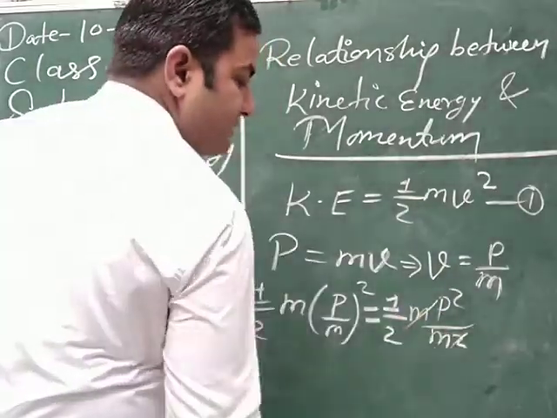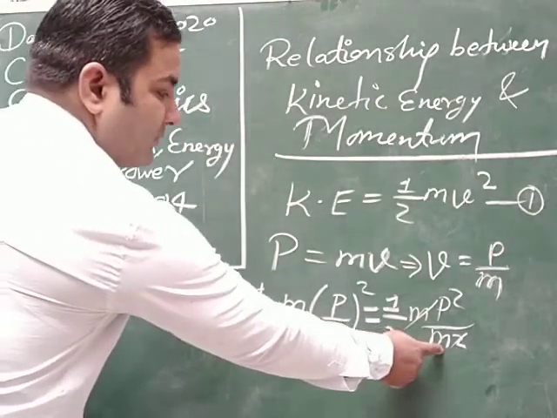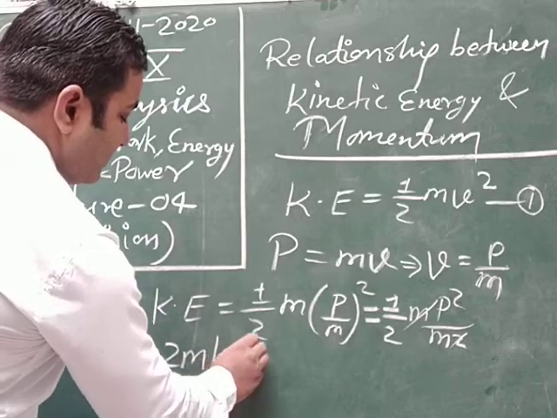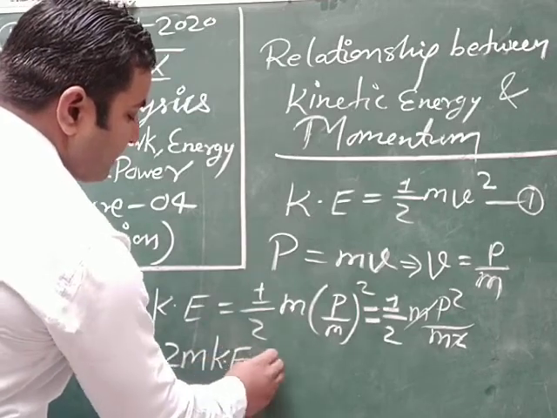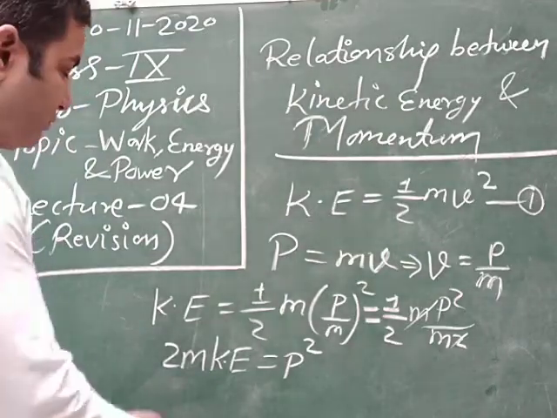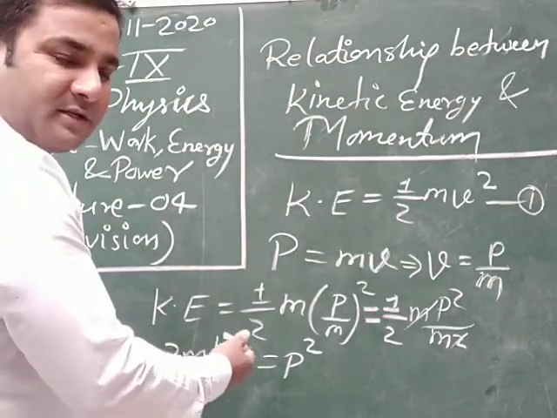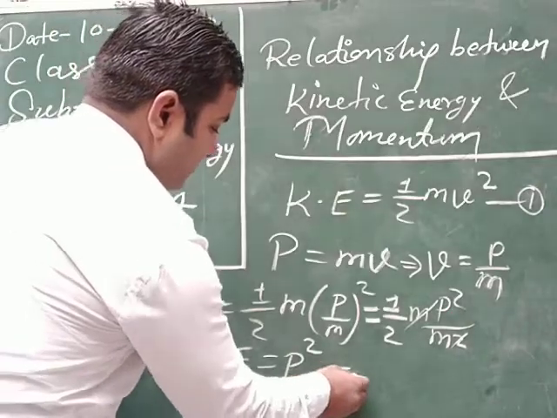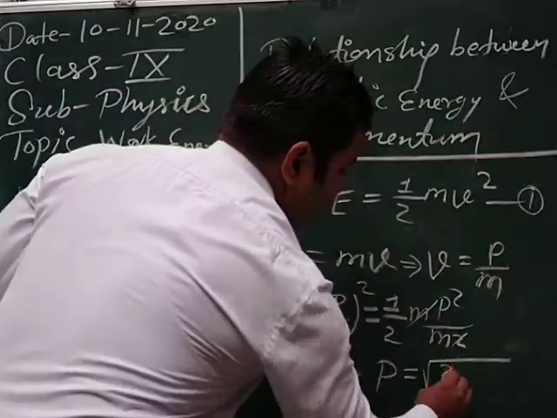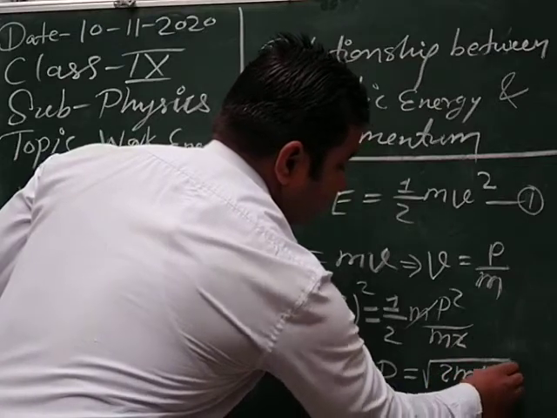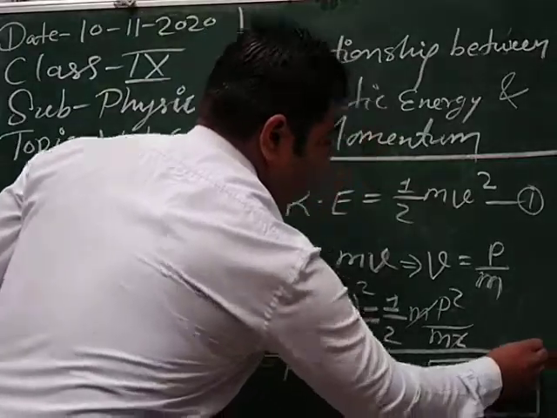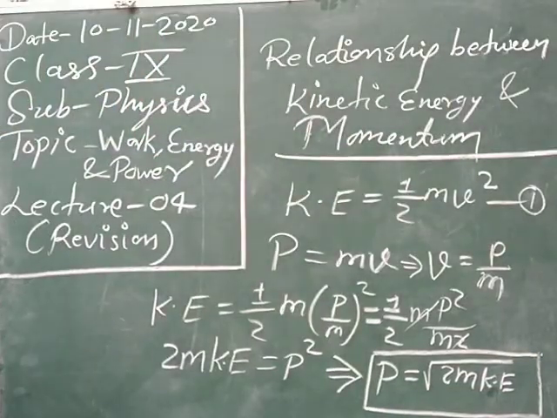One m cancels out, and 2 m in the denominator multiplying with kinetic energy, 2 m Ke is equal to P square. P square is equal to 2 m K, or simply Ke, no matter, we can write either. Then P is equal to under root 2 m K. This is the required relationship between momentum and kinetic energy.